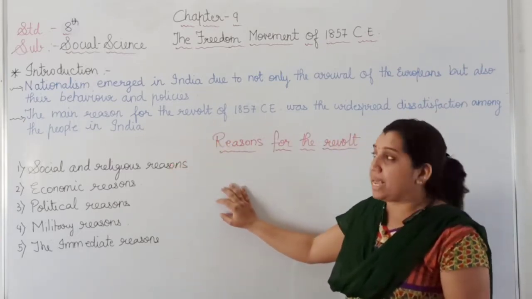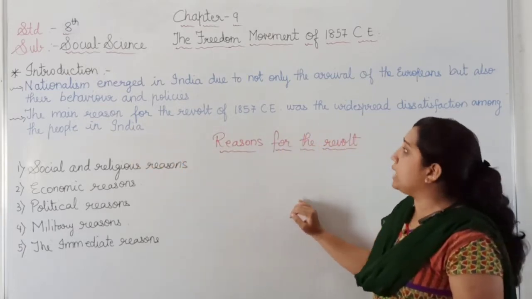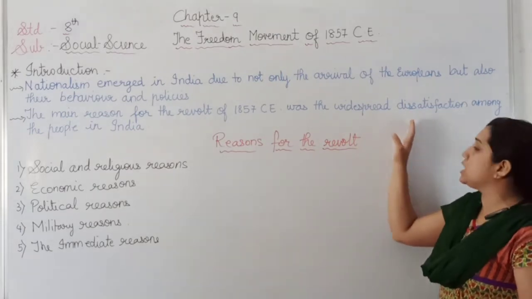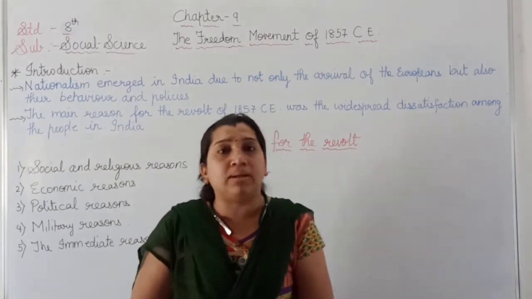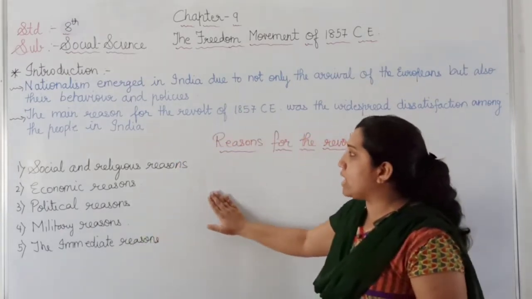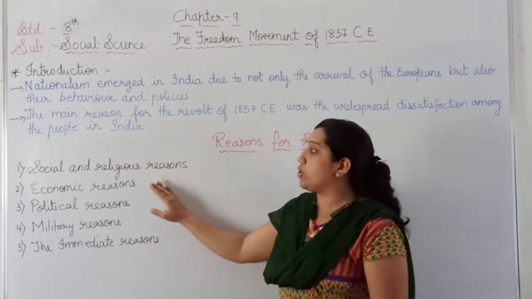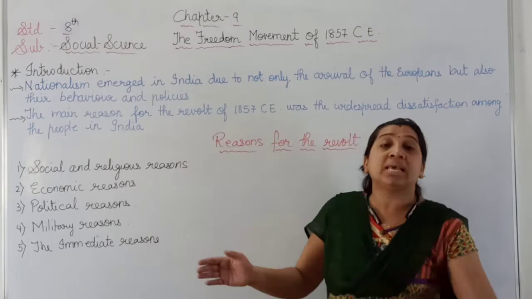Now the second reason, the main reason for the revolt of 1857 CE, was the widespread dissatisfaction among the people of our country, India. So now let us start the 5 reasons for the revolt of 1857. First of all, we are going to study the social and religious reason.